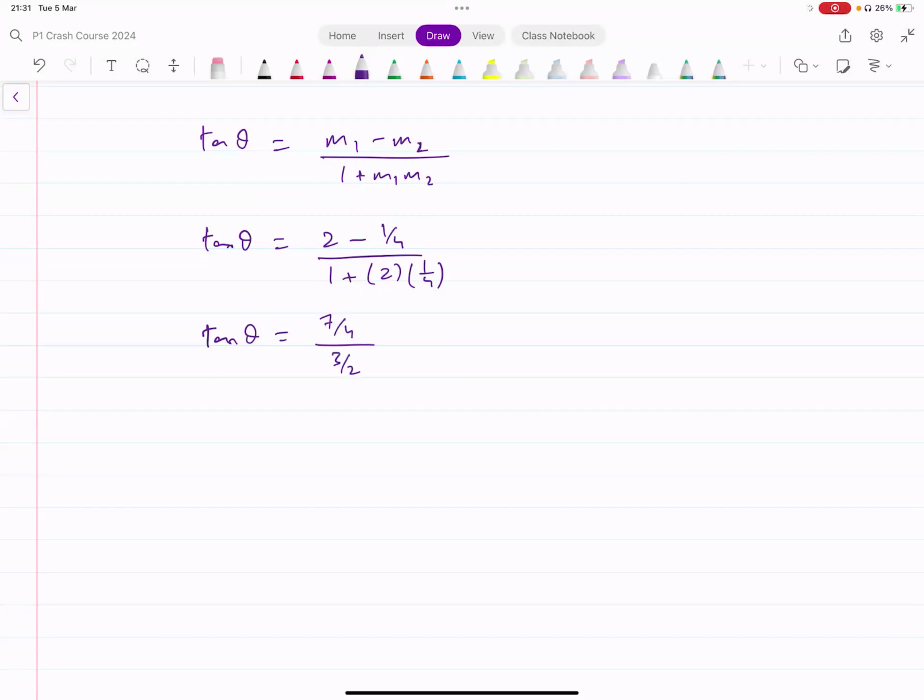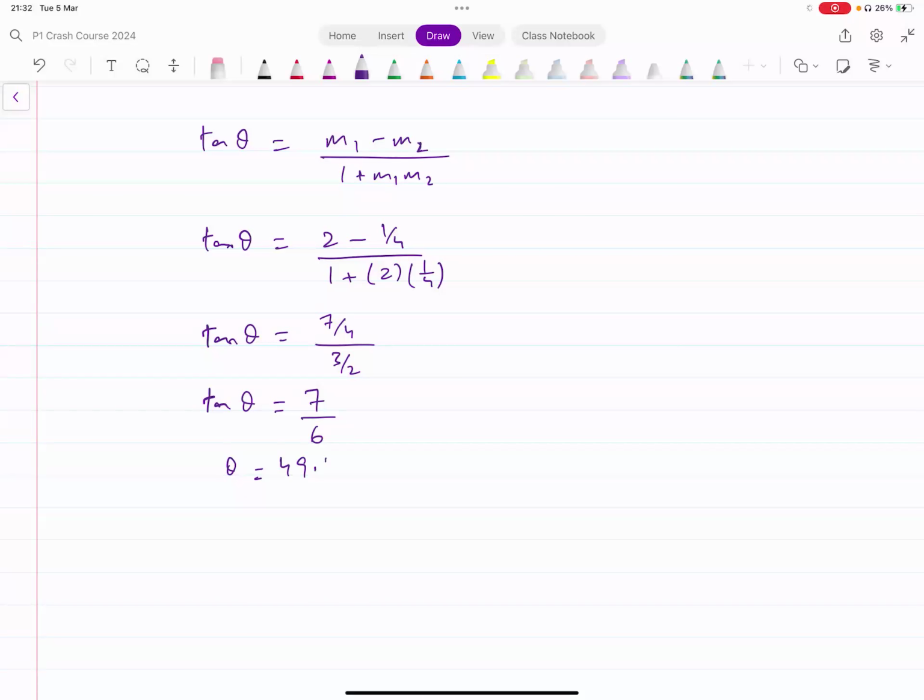You can simplify this if you want, or you can just put this directly on your calculator. If you simplify the right-hand side, it will turn out to be 7 over 6, I think, right? And then you can find the value of theta from this. Just do tan inverse of 7 over 6 and see what that gives you. Tan inverse of 7 over 6, that's giving me 49.398.